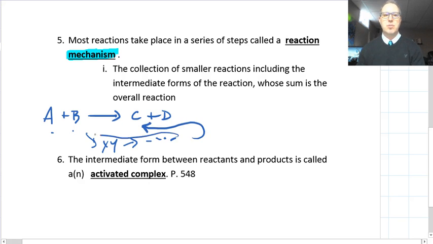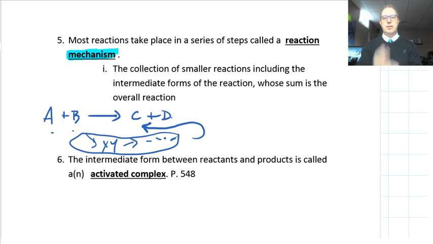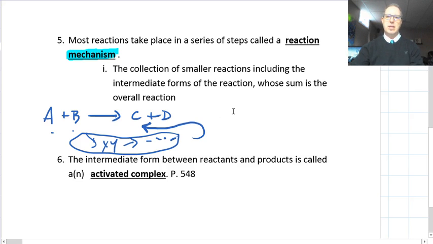And these steps may happen just in a blink of an eye, but there may be intermediate steps and intermediate forms of the reactants as they react. A and B come together, and for an instant there's this big conglomeration of A and B, and then they separate a different way, and then C and D emerge. So there's intermediate forms and intermediate steps called the reaction mechanism.